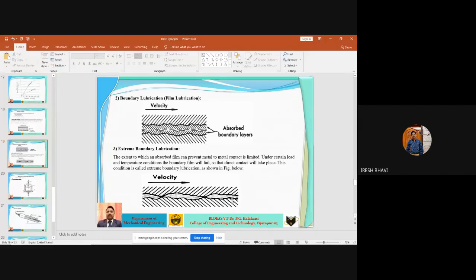Viscosity of the lubricating oil decreases, and there is a possibility of metal to metal contact. Hence, this type of condition we are calling extreme boundary lubrication. And extreme boundary lubrication is not at all preferred, and it is always a failure.